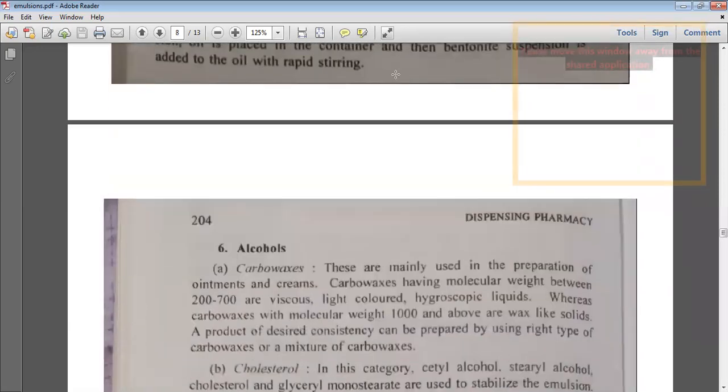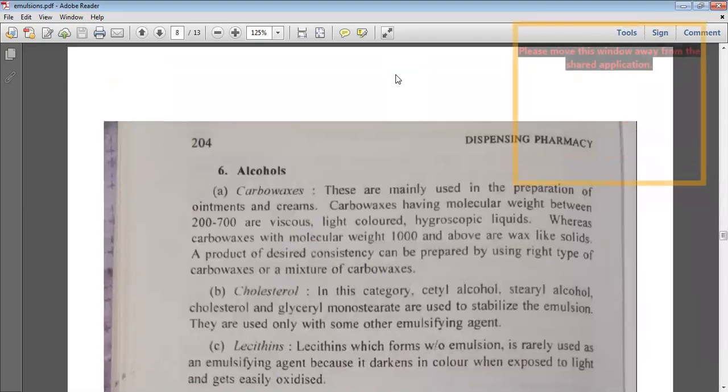Now the other classes of emulsifying agents are the alcohols, like carbowaxes, cholesterol, and lecithins. Carbowaxes are mainly used in the preparation of ointments and creams. Carbowaxes with molecular weight between 200 and 700 are viscous, light colored, and hygroscopic liquids, whereas carbowaxes with molecular weight of more than 1000 are wax-like solids.